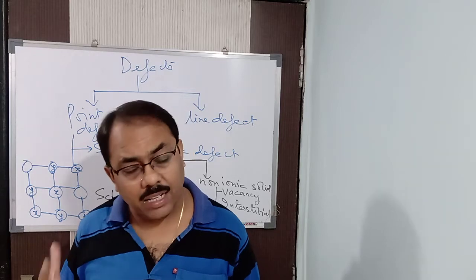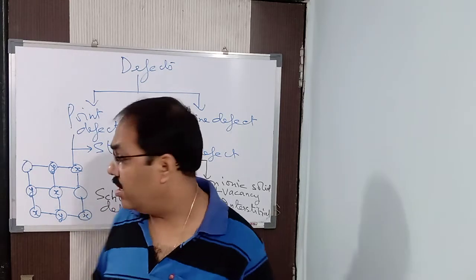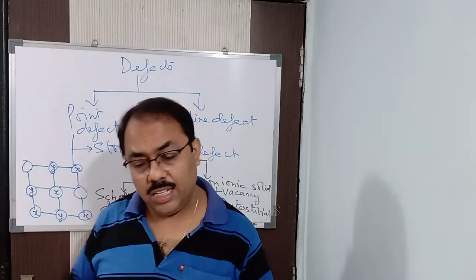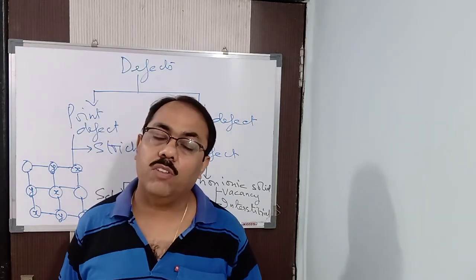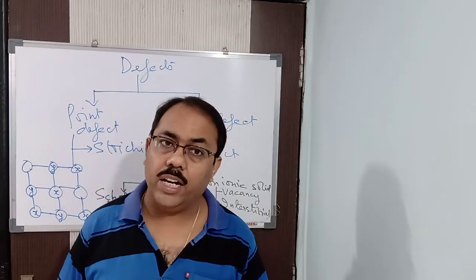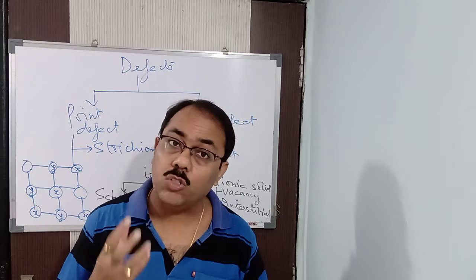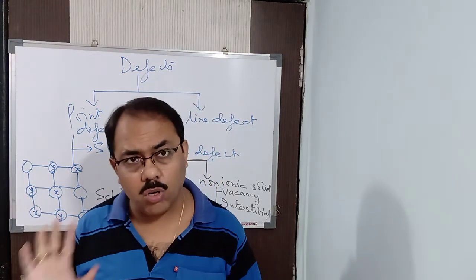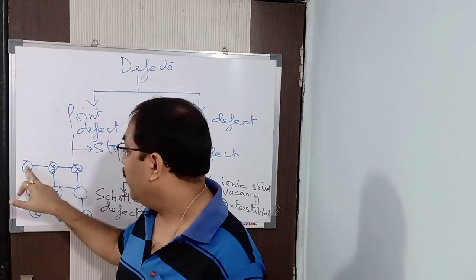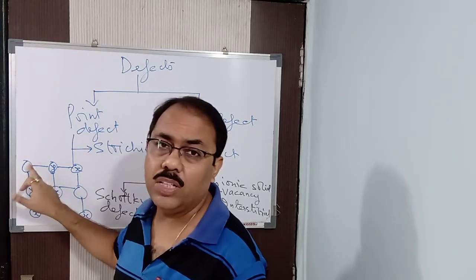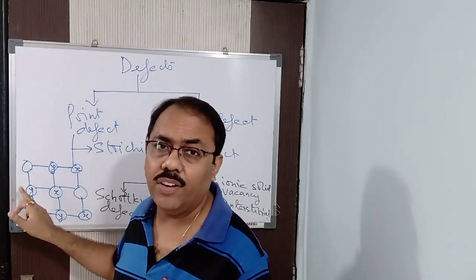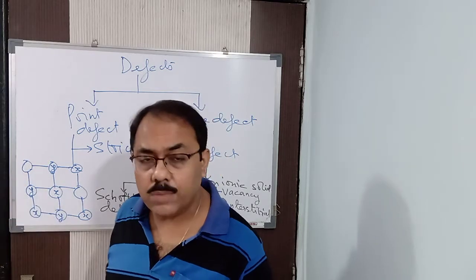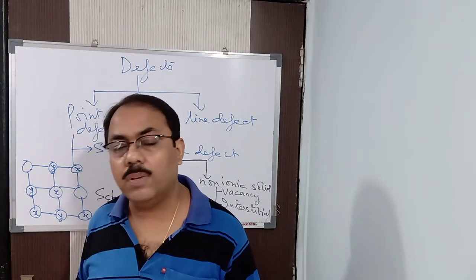If the atoms are missing from the lattice site, as you can see, then the defect is known as vacancy defect. The vacancy is created, a hole is created. Vacancy is also otherwise known as hole, remember it, H-O-L-E, hole. Clear? We will call it hole also sometimes. So in this way, due to heating, this defect is caused. Hence it is called intrinsic defect or thermodynamic defect. How is it caused? I said when you are heating this particular solid.